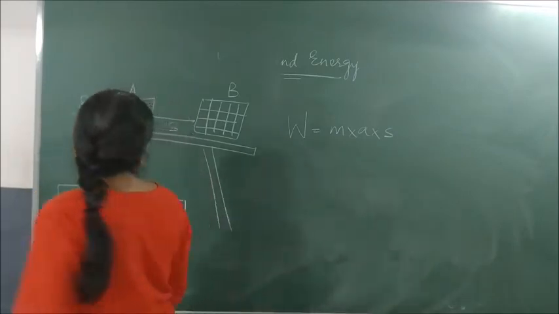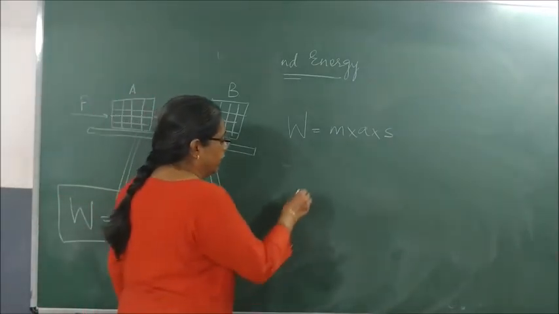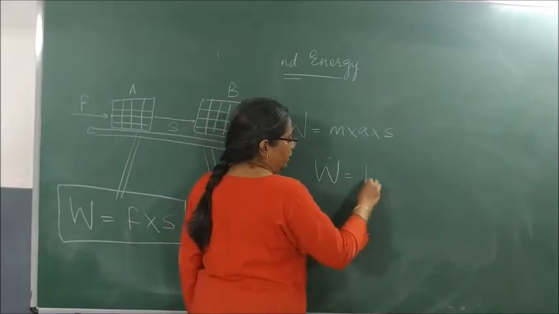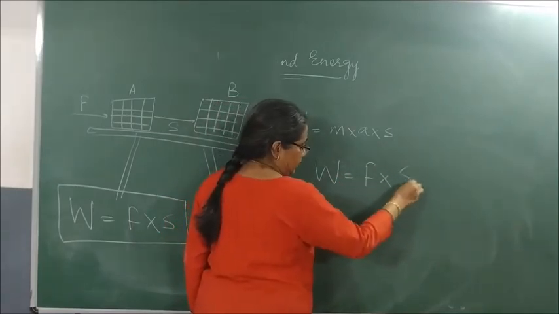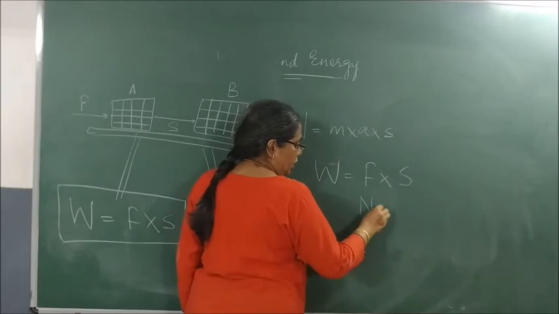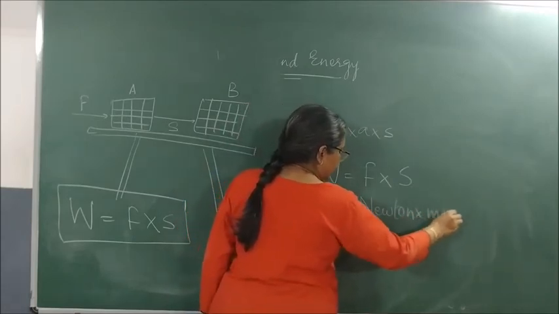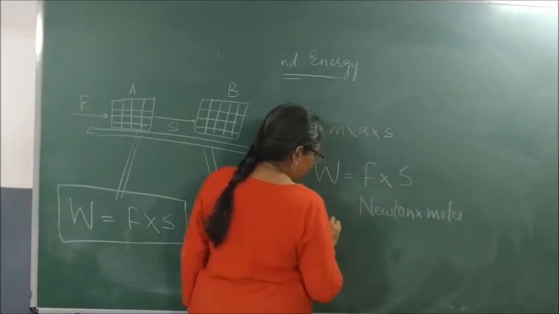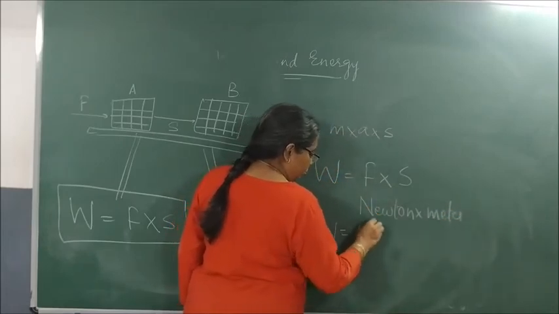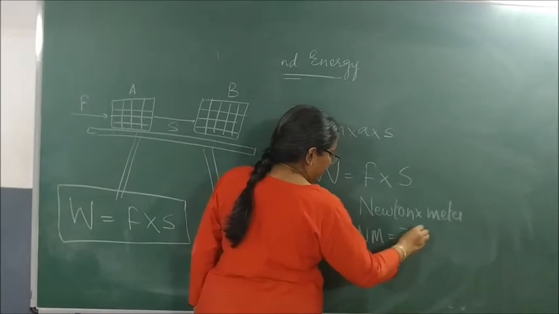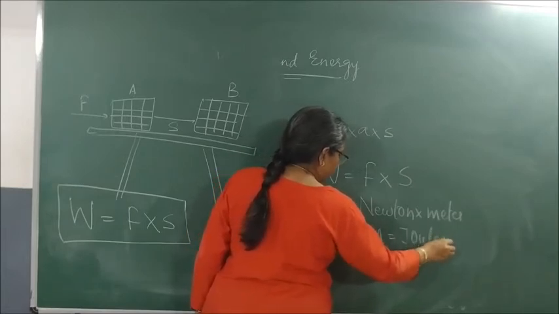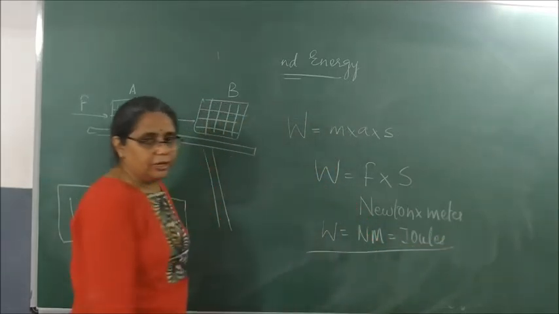What is the SI unit of work? First thing you write, W is equal to F into S. F is measured in Newton and distance is measured in meter. So W is equal to Newton meter, which is equal to joules.